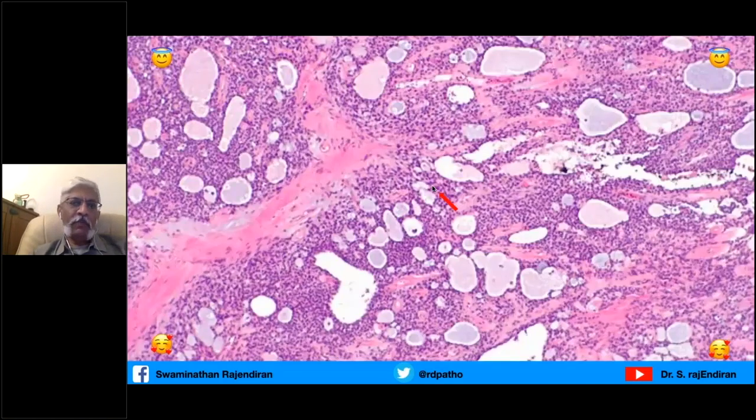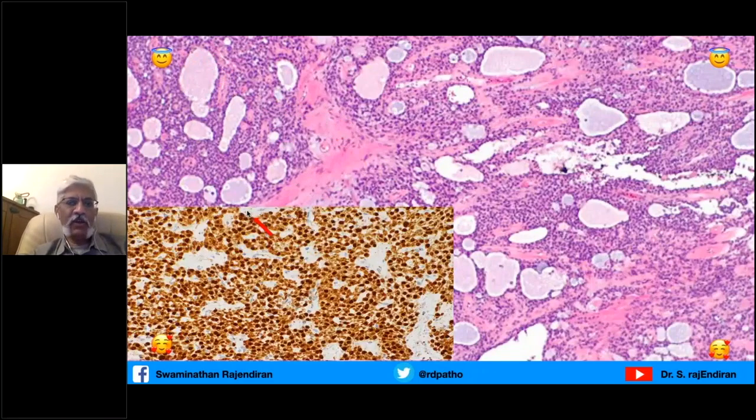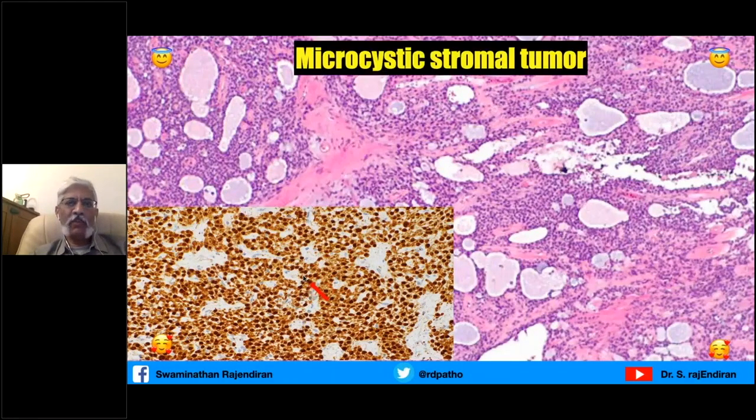This is another tumor where you see a lot of cystic spaces surrounded by solid nests of cells and bands of fibrosis. This is the triad. This tumor characteristically has this triad: cystic spaces, solid nests, and bands of fibrosis. And interestingly, they are strongly positive for beta-catenin, which is present in the cytoplasm as well as the nucleus. The name of the tumor is microcystic stromal tumor.